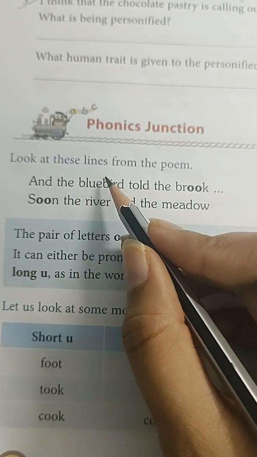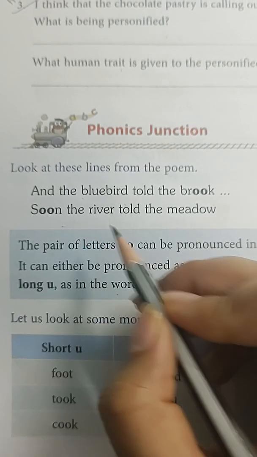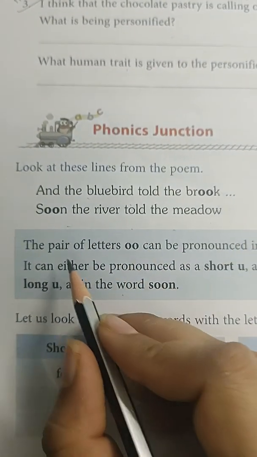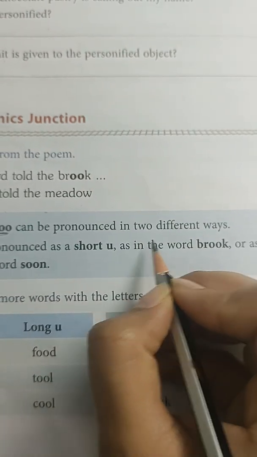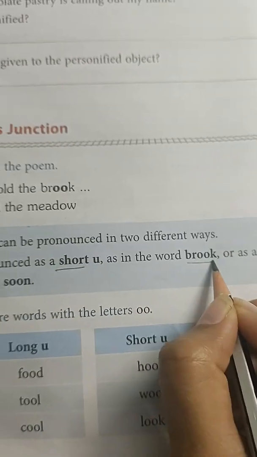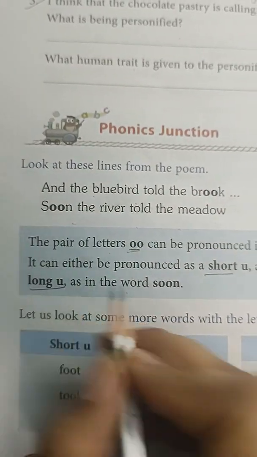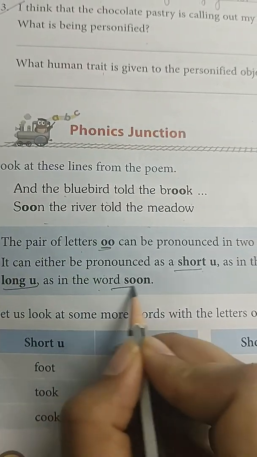Now come to phonic junction, please. Look at these lines from the poem: and the bluebird told the brook, soon the river told the meadow. The pair of letters OO can be pronounced in two different ways: as a short U, as in the word brook, or as a long U, as in the word soon.